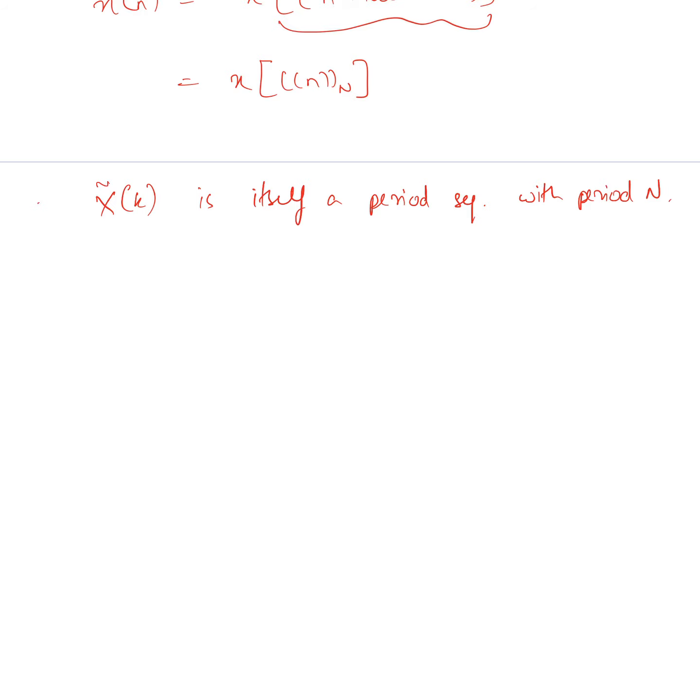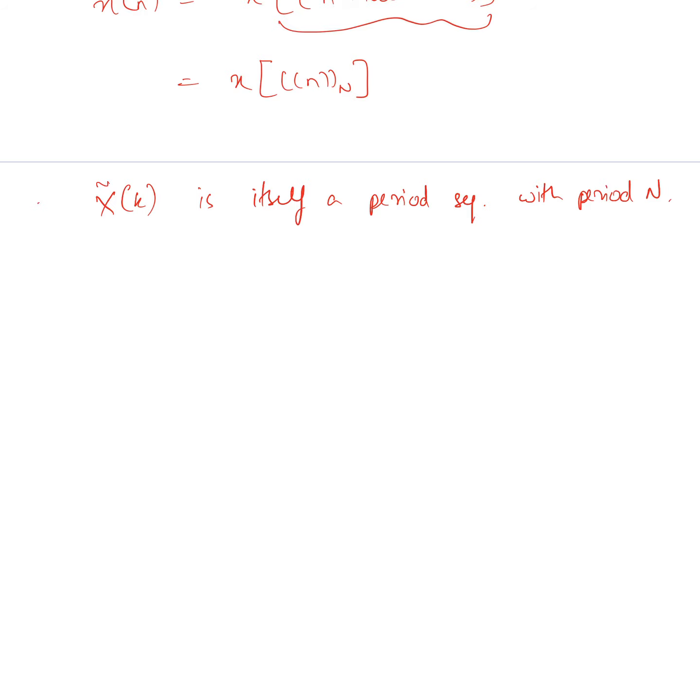Okay, and we saw that there is a duality between the time and frequency domain. So to maintain that duality, we will choose the Fourier series coefficient that we associate with a finite duration sequence to be a finite duration sequence corresponding to one period of X tilde of k, right?